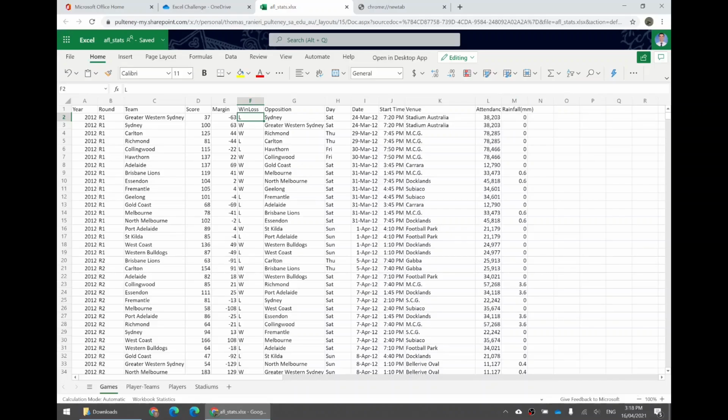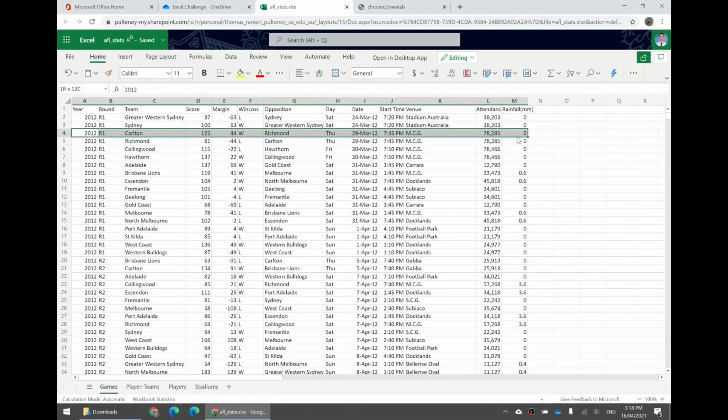And you might notice that in this data, the rows are in pairs. Like, look at this pair of data.